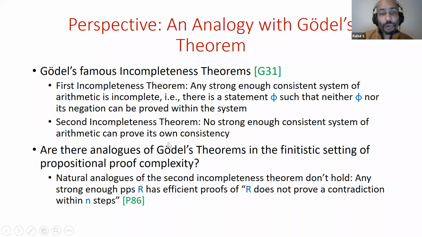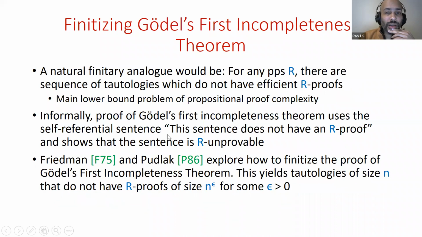One can ask whether there are analogs of Gödel's theorem in the finitistic setting of propositional proof complexity. In a sense, we might be interested in quite fine-grained versions of Gödel's theorems in a finite setting. Well, at least for the second incompleteness theorem, the natural analog doesn't hold, because any strong enough propositional proof system R has efficient proofs of its reflection principle. So it can prove that R does not prove a contradiction within n steps, for example, and that was shown by Pudlák. But for the first incompleteness theorem, we can hope to establish an analog.